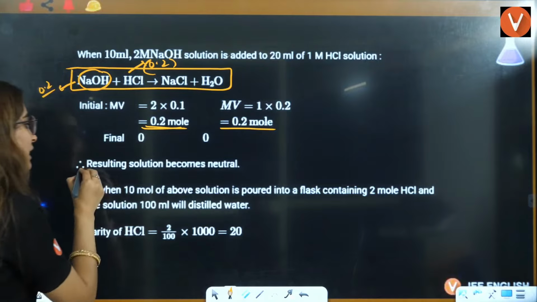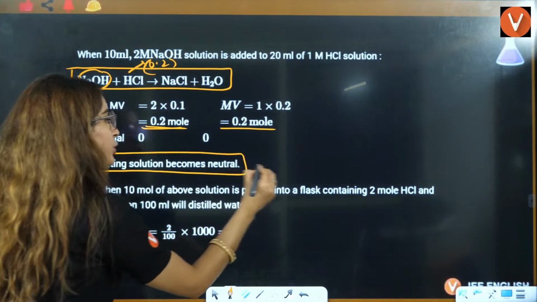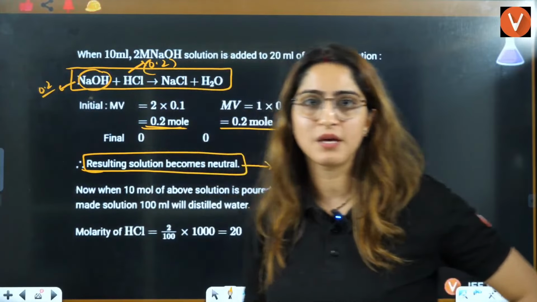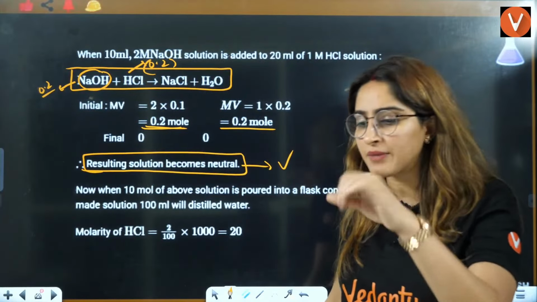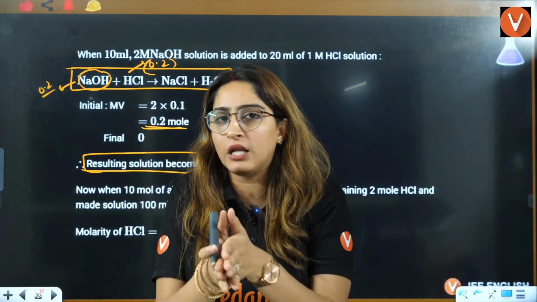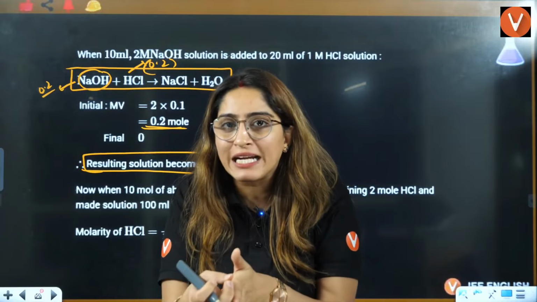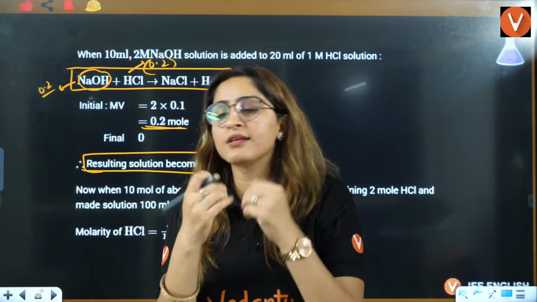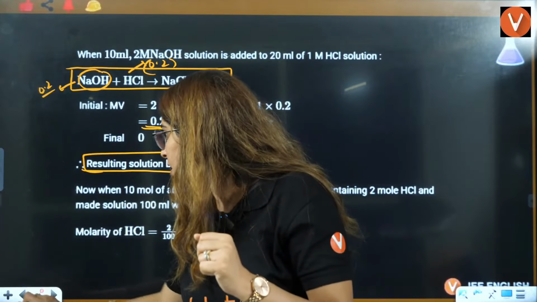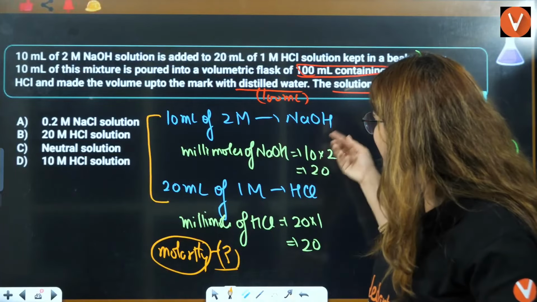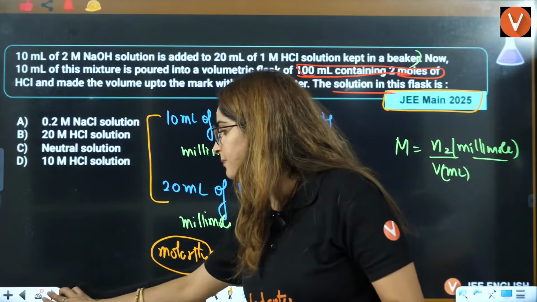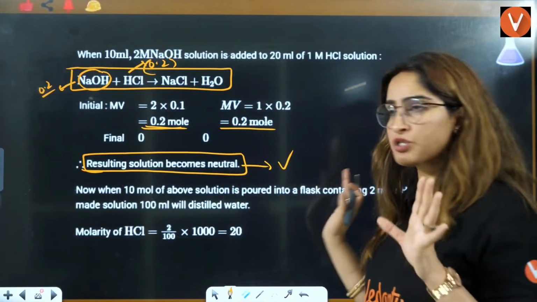Now the resulting solution will become neutral because the number of moles are the same here. If the number of moles of strong acid and strong base are equal, H positive and OH negative will cancel each other and the resulting solution will be neutral. Either you calculate 20 millimoles or whatever, the moles are the same, so you will have a neutral solution here.